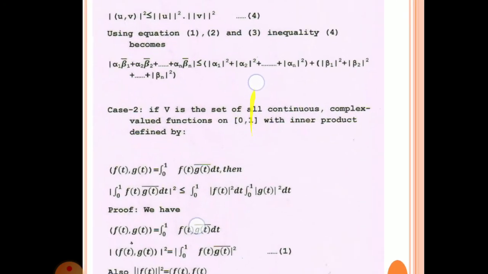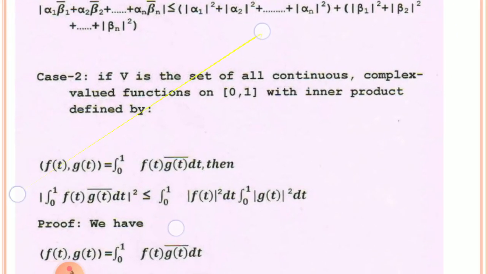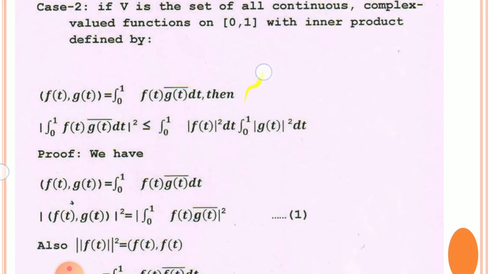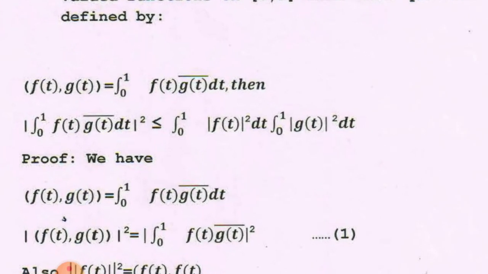The second special case is if V is the set of all continuous complex valued functions on the closed interval 0 to 1 with inner product defined by inner product of f(t) with g(t) equal to integral 0 to 1 f(t) into g(t) bar dt.